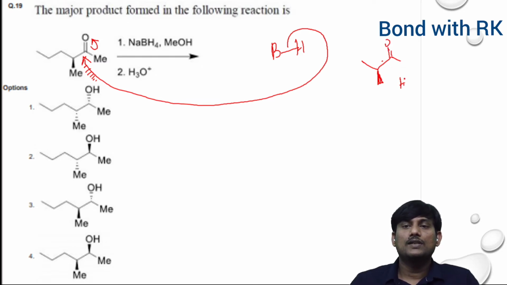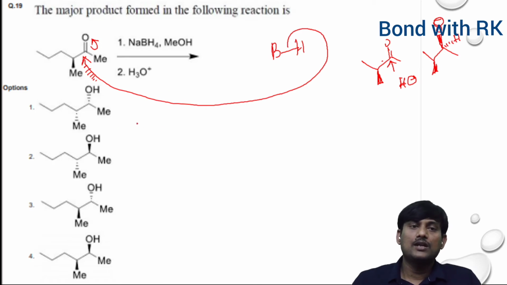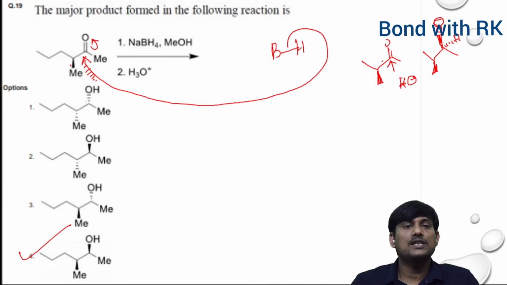Here there is an attack of hydride ion from the back side. So you will get a hydrogen on the back side, below the plane hydrogen, above the plane O minus. So you will get OH above the plane and H below the plane. So which one is the correct option? Fourth one is the correct option. Here there is no change in configuration at this carbon center.